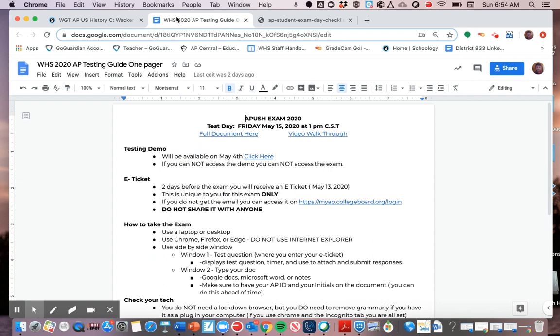Two important pieces of information that you can find on this document include which internet browsers you can and cannot use to access the testing dashboard, and also what internet extension you need to remove from your internet browser so you can access the test dashboard. That extension is Grammarly. So please read through this one-page document. It's one page, and it will probably answer any questions that you have about the test taking procedure on Friday.